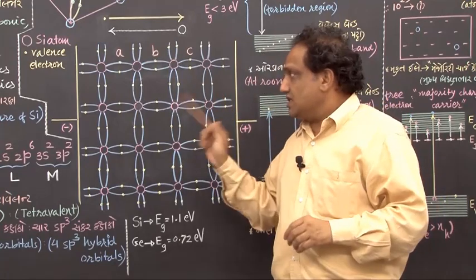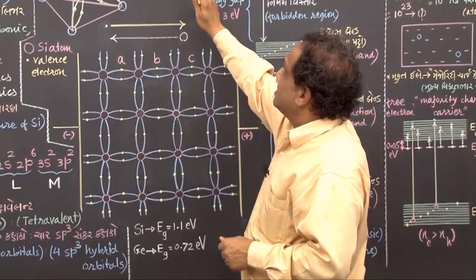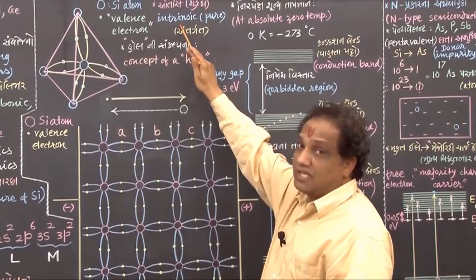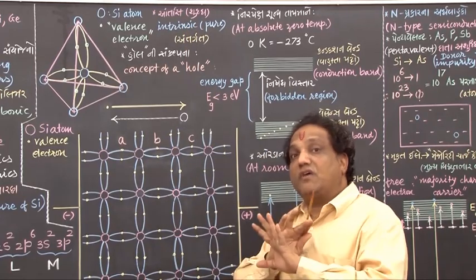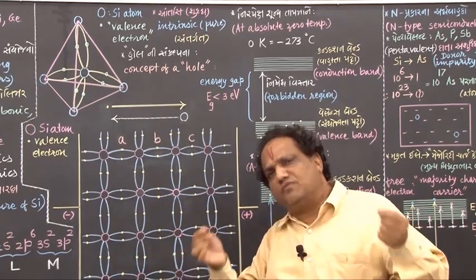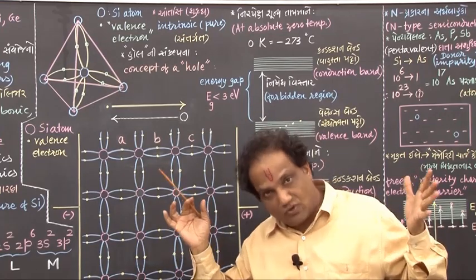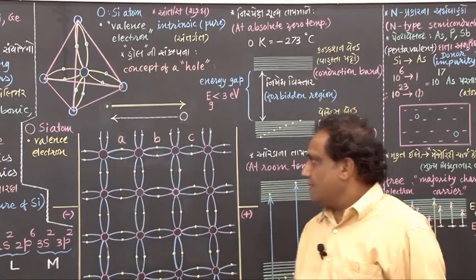Fine. Such pure semiconductors are also called intrinsic semiconductor. Intrinsic semiconductor is that pure semiconductor which does not have any impurity, in which all the atoms are made up of the same single element, and that single element is right now silicon. Fine.